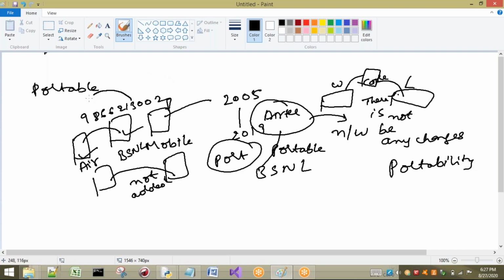Okay, that means what? Here the mobile number is the same, but the network is going to be changed, Airtel to BSNL. What I have done here, I have ported from one to another, migrating from one to another without changing any mobile number. That is called as what? Portable or porting. Here, changing the code from one system to another system without having any changes is called as what?